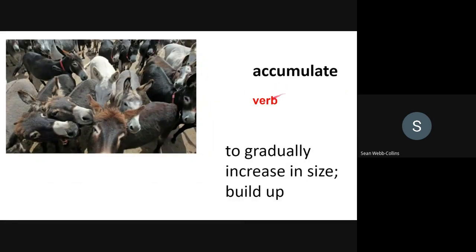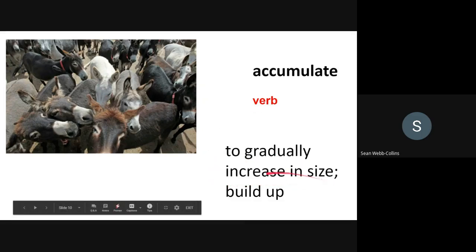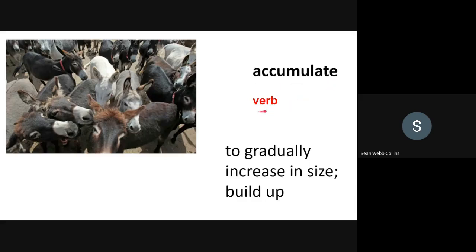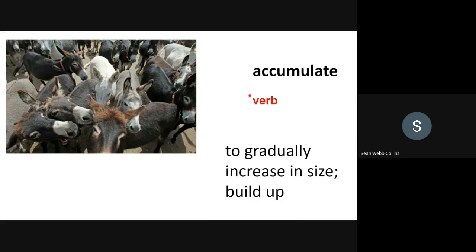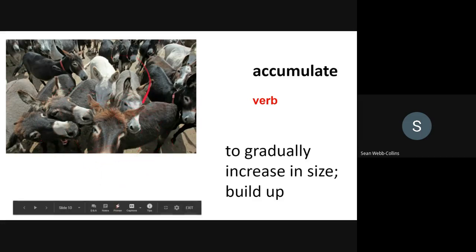Accumulate. Verb, to gradually increase in size. To build up. For example, over time, farmers usually accumulate lots of animals, like we can see in this picture.